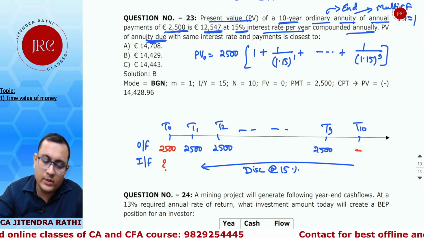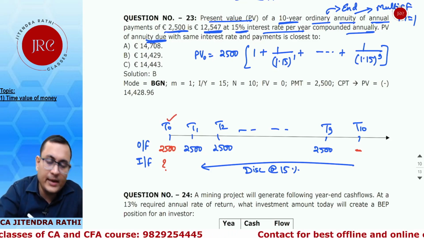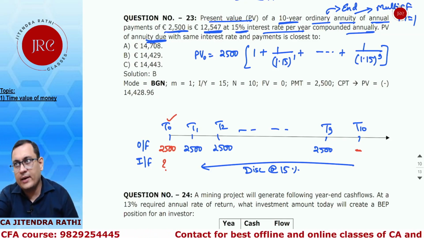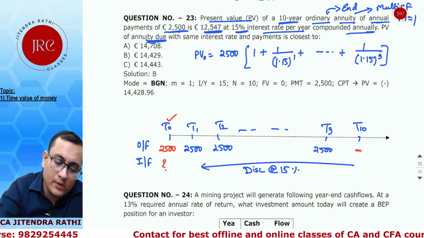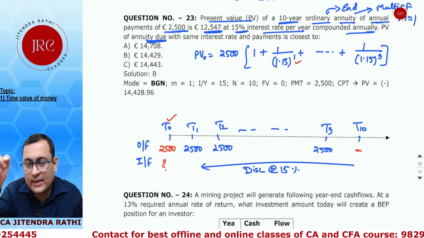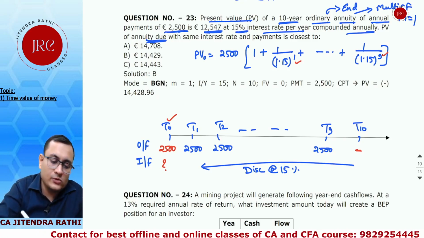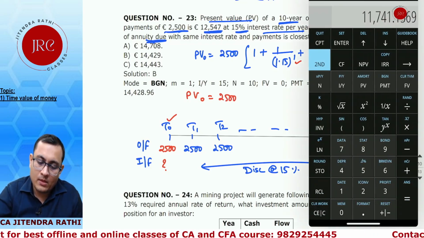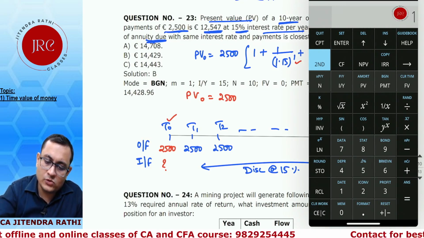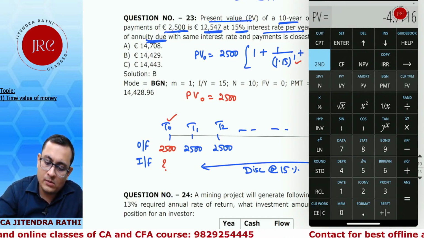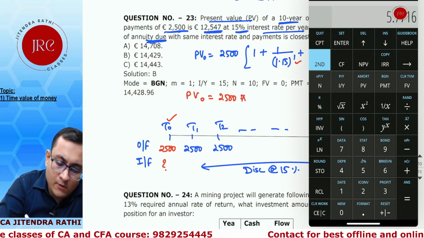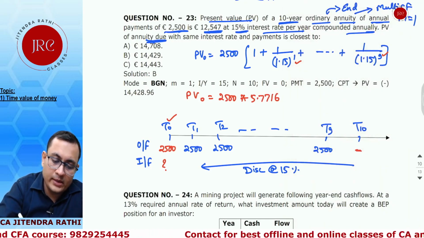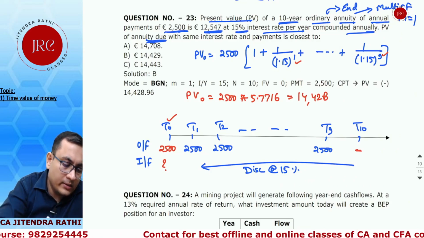Can we discount this? Yes. For the first 2,500 standing at T0, the relative value is that 2,500 only. The second 2,500 standing at T1 moved backward one step, so the power is 1. The last standing at T9 moved backward by 9 steps, so the power is 9. So present value 0 equals 2,500 times, at 15%, 9 cash flows, PMT PV, plus 1. So the factor is 5.7716, multiplied by 2,500 equals 14,428. So 14,428 is the answer. B is the right answer.